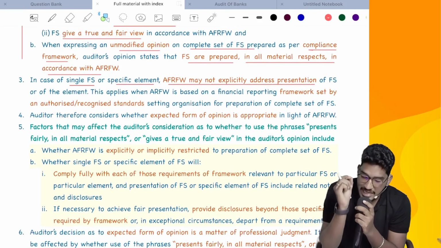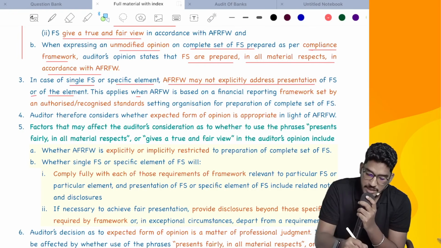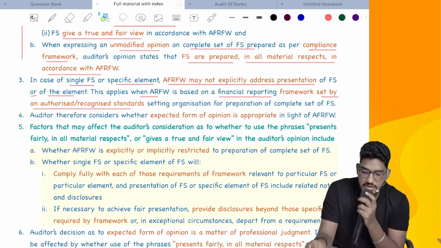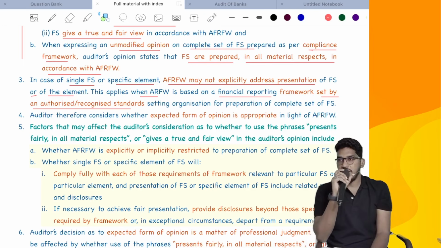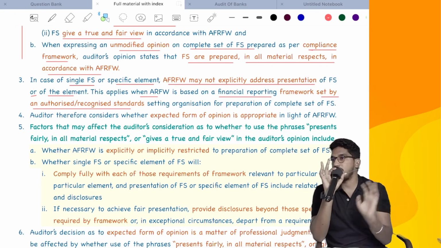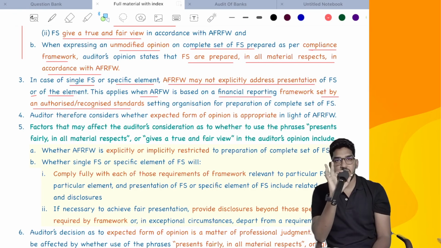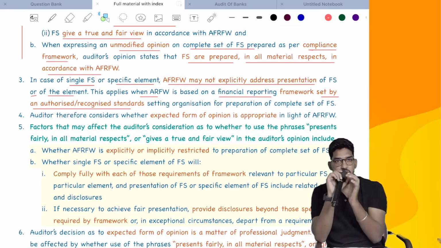Next, in case of a single financial statement or specific element, the applicable financial reporting framework may not explicitly address the presentation of that element. This applies when the applicable financial reporting framework is based on a framework set by an authorized or recognized standard setting organization. When you look at Schedule 3 and accounting standards, they give you guidance on when the entire financial statements will give a true and fair view. Schedule 3 and accounting standards were not designed to give a true and fair view of only the balance sheet or only the P&L. Such guidance they will not provide.